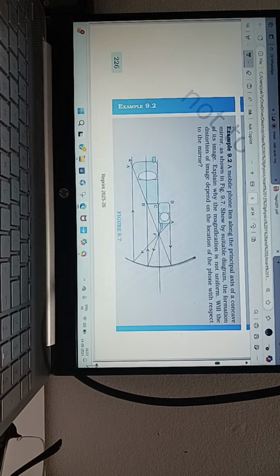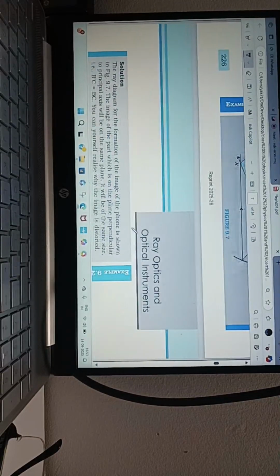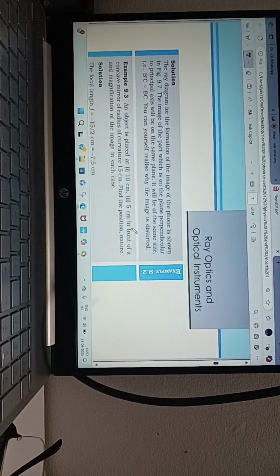This diagram, okay? Because the different parts of the mobile phone are at different distances from the mirror. So you can see your size will be this A, B, C, D, I think so. This one will be coming closer, this one will be going far, so bigger. This one will be at the center of curvature because it is C only. So characteristics you understood? Okay, this is okay.